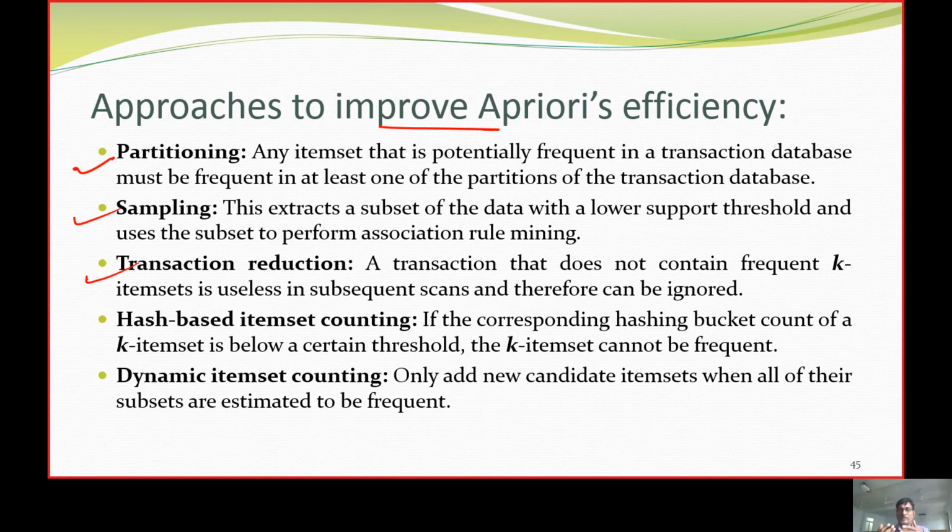Using dimension reduction techniques like principal component analysis, we will prune the items. That is what we call transaction reduction. And instead of the conventional way of mapping, it can be improved to hash-based content for fast access to count the items.